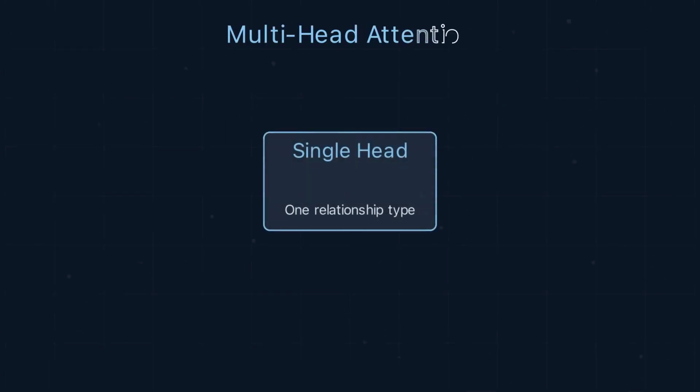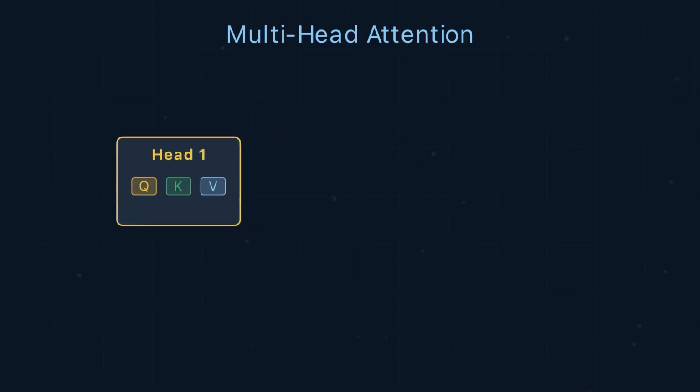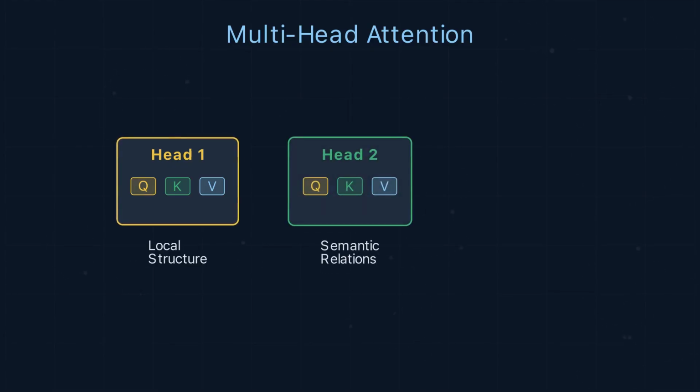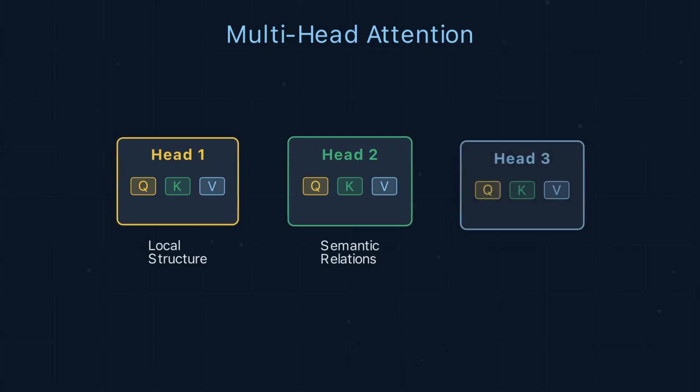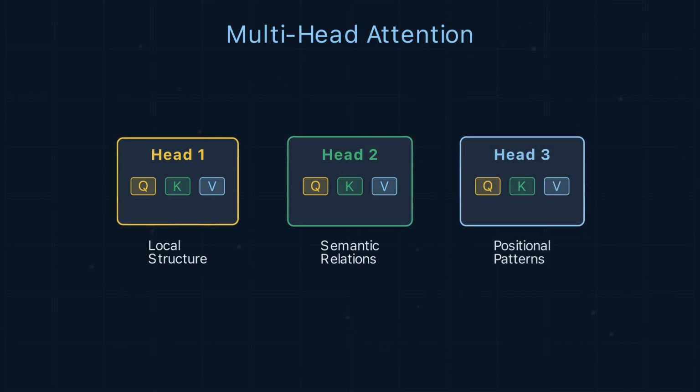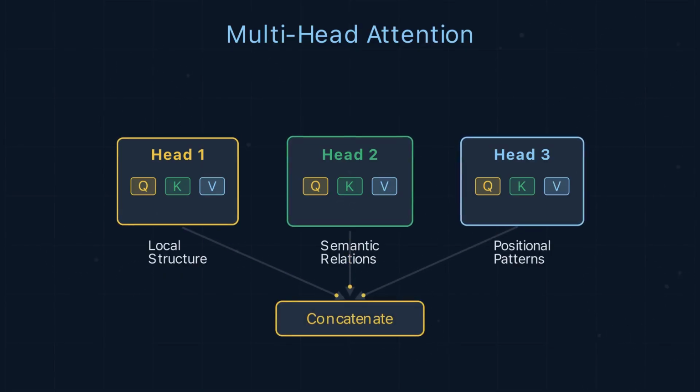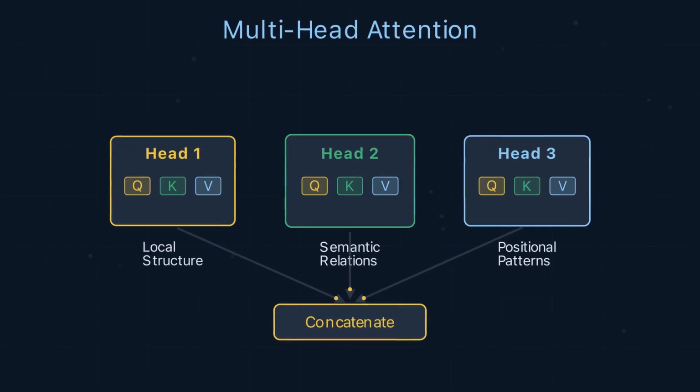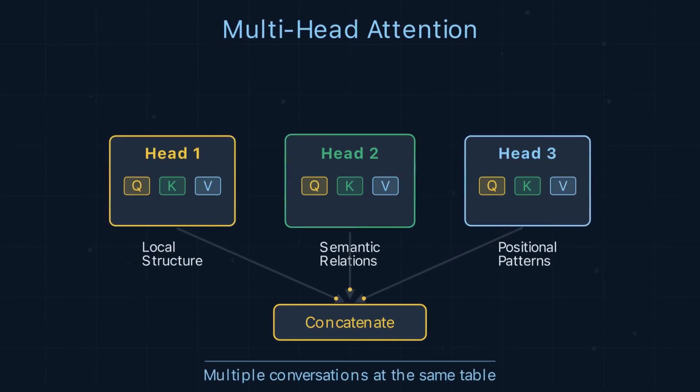A single attention head captures one type of relationship. Multi-head attention runs parallel mechanisms, each with its own Q, K, V projections. Head 1 learns local structure. Head 2 captures semantics. Head 3 detects positional patterns. Concatenate all outputs. Multiple conversations at the same table.